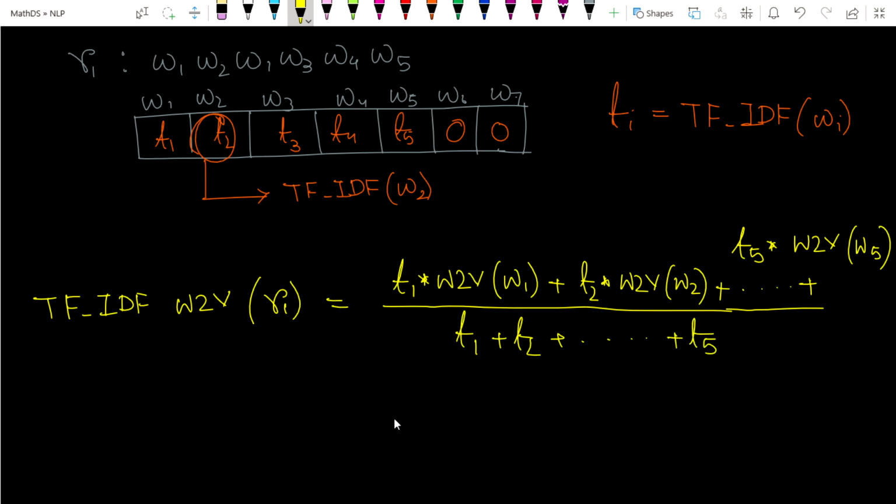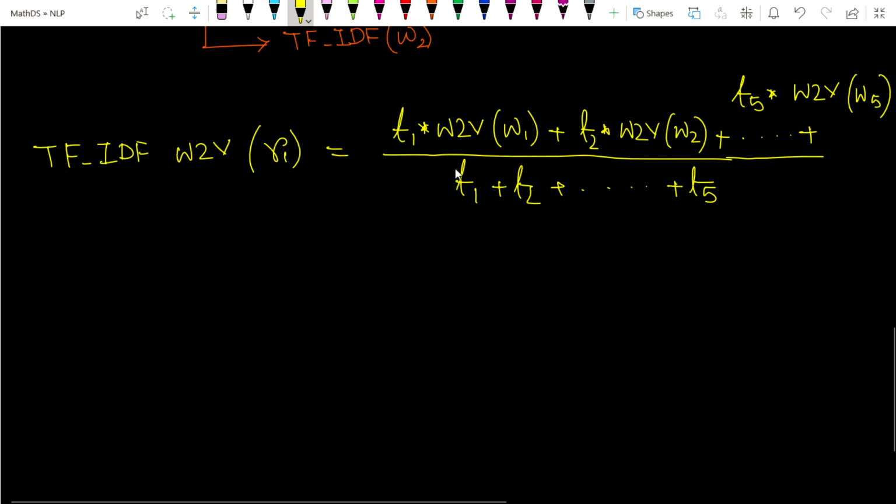You can think of this as a weighted sum, a weighted average, where the weight is the TF-IDF value.